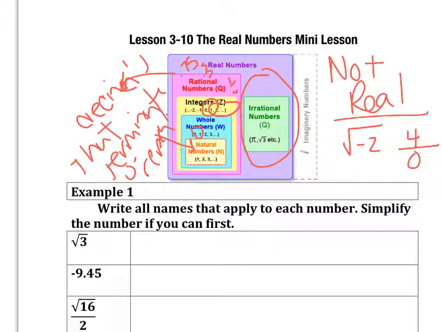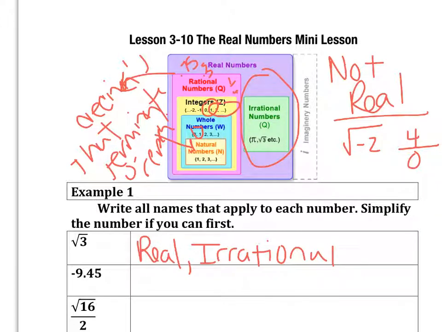So when you look at example 1 here, what we're asked to do is to write all names that apply and simplify first if you can. Now my recommendation is to start with the broadest name that you can give the number and then work your way in. So I immediately see the square root of 3. That's not a negative number inside the radical, so I know this is a real number. So I'll start with that. Then within my real numbers, I have to identify, is it rational or is it irrational? Well, it's the square root of a non-perfect square, so I immediately know that it is irrational. If a number is irrational, it can be nothing else, so we stop there.